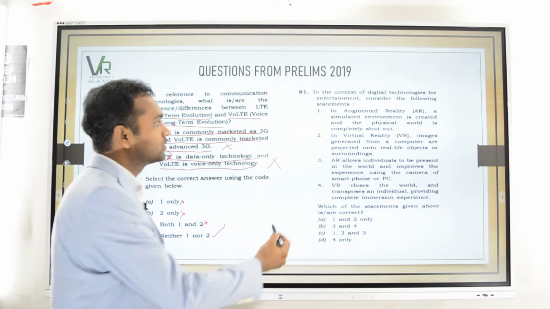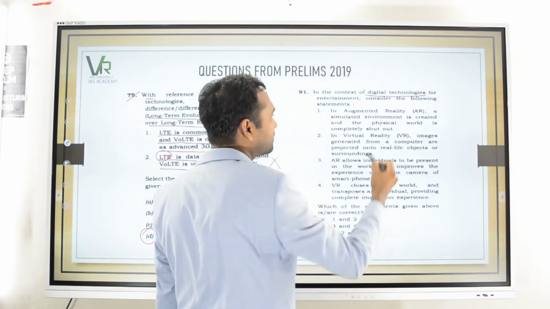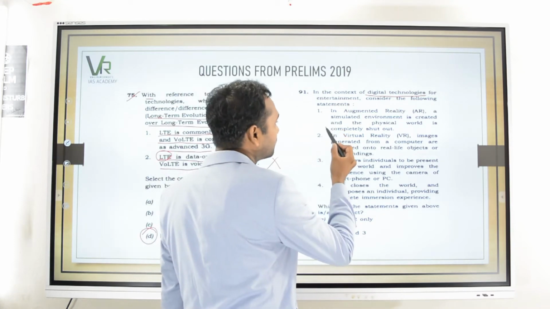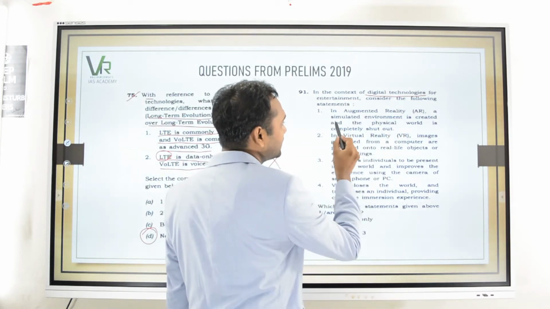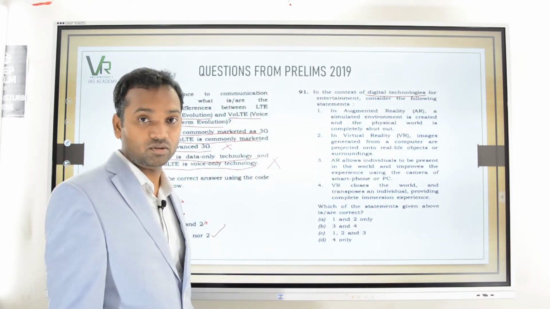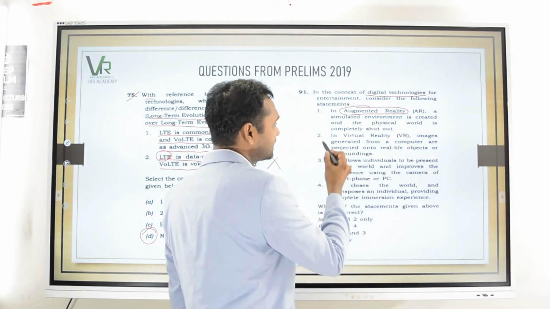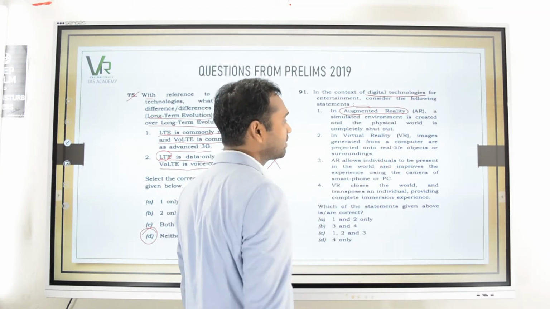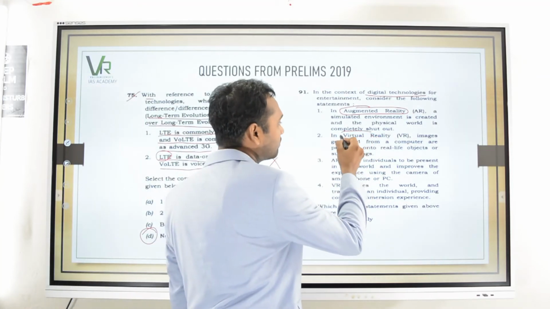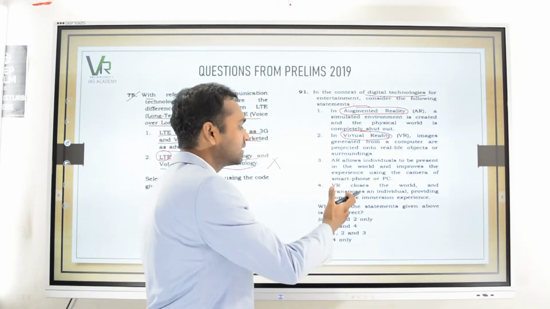So then moving on, you can see this latest technology, digital technologies. In the context of digital technologies for entertainment, consider the following statements. So here he is giving a statement that in augmented reality, a simulated environment is created and the physical world is completely shut out. So you have to understand what is this augmented reality. In the second statement, in virtual reality, images generated from a computer are projected onto real life objects or surroundings. So here you have to have an understanding of virtual reality. Then the same goes with the third and fourth points.